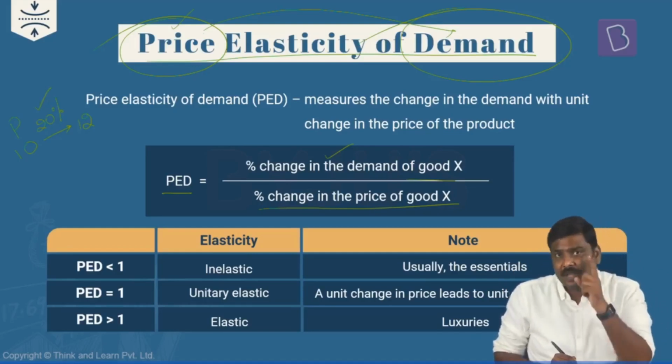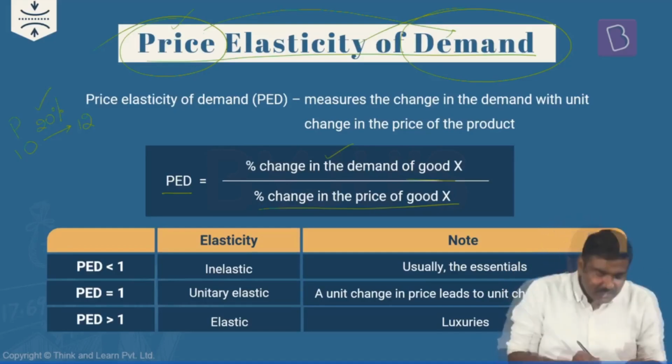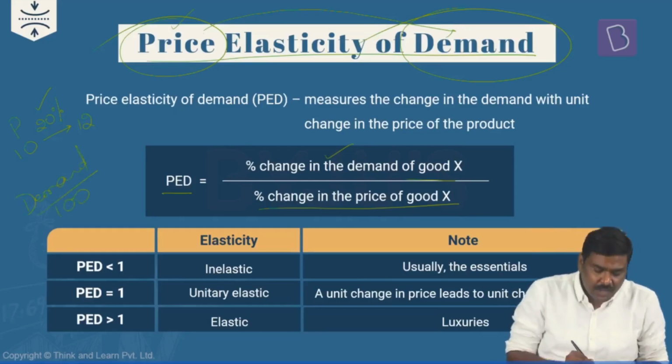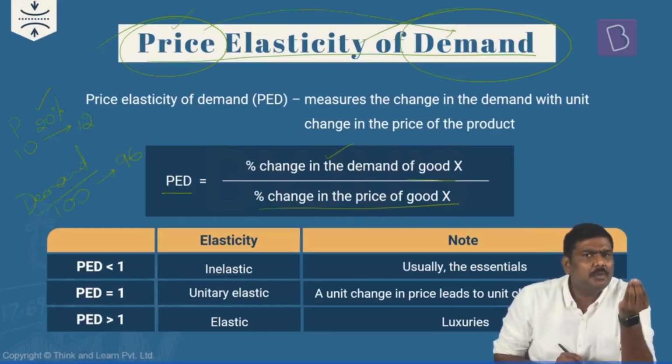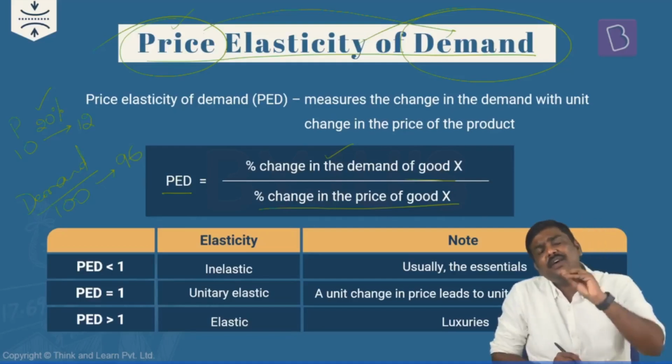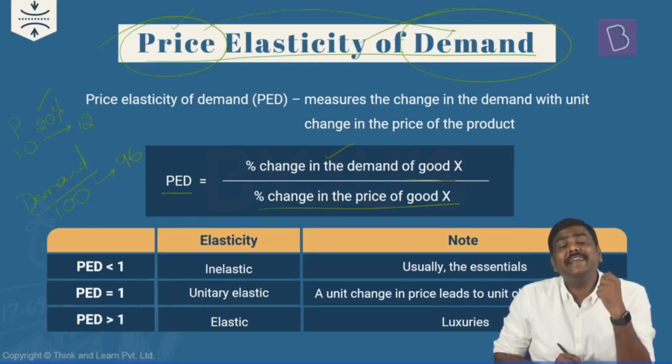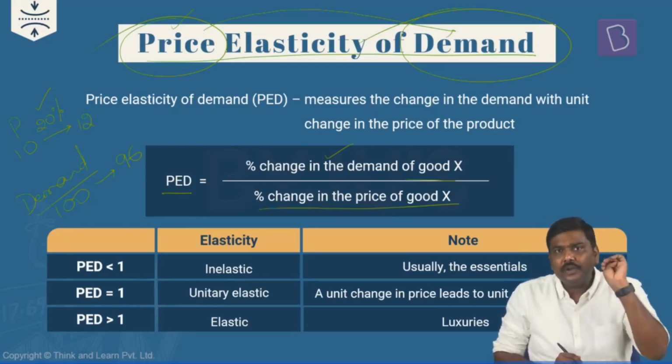Let's say hypothetically, I'm taking a hypothetical number here. The demand for this particular commodity earlier was 100 units. Now it has fallen down to 96 units. So in terms of quantity demanded, it has come down by 4 units.